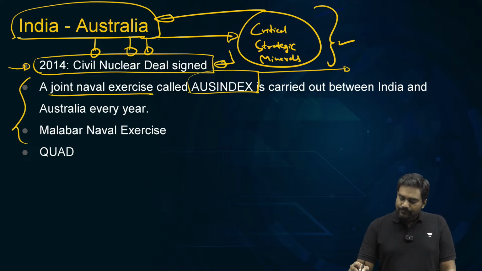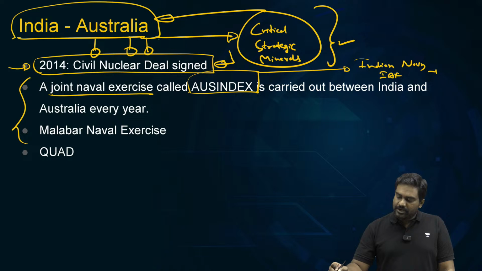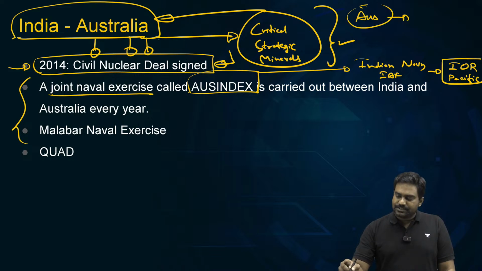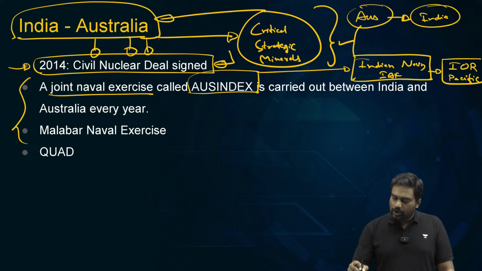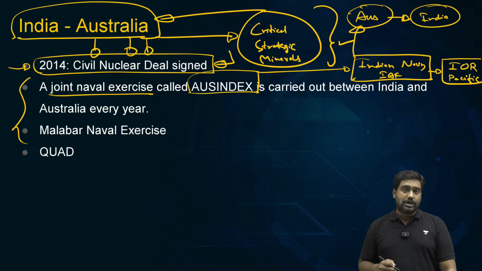The Indian Navy and even the Indian Air Force have been frequently deployed into the far corners of the Indian Ocean region and even the Pacific. Australia conducts a few multilateral exercises and India has frequently participated. Both the Indian Navy and Indian Air Force have deployed their assets in such a faraway location.